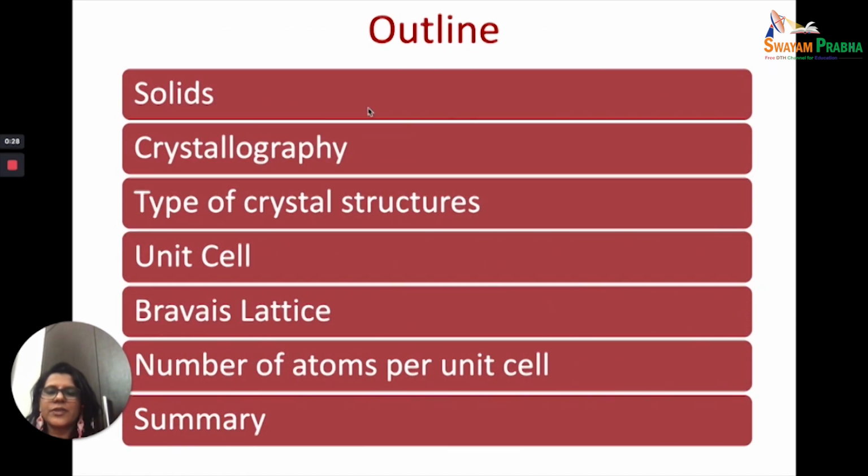Today, we are starting with solid state. So, for this, we will start with an introduction to solids. We'll talk about crystallography, followed by a discussion on various types of crystal structures. What is a unit cell? What are the various kinds of Bravais lattices? How do we calculate the number of atoms per unit cell? So let's start.